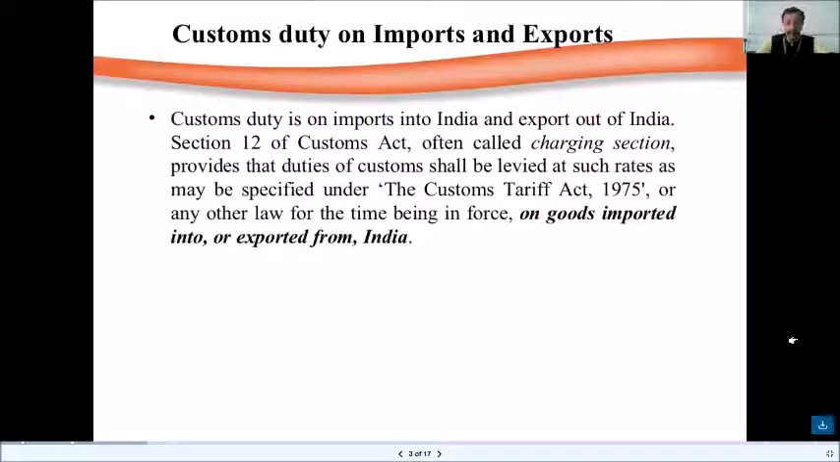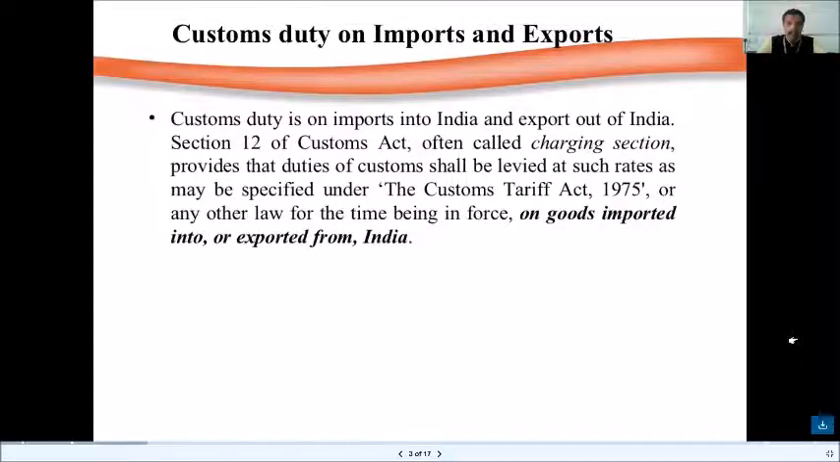Section 12 of the Customs Act, often called the charging section, provides that the duties of customs shall be levied at such rate as may be specified under the Customs Tariff Act of 1975. So I told you in the previous slide that Section 12 of the Customs Act is the charging section, the section which creates the incidence of customs duty. That is the basis of charge. And it is always charged at the tariffs mentioned under the Customs Tariff Act of 1975.